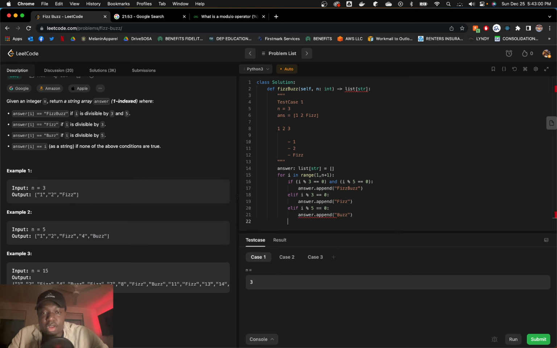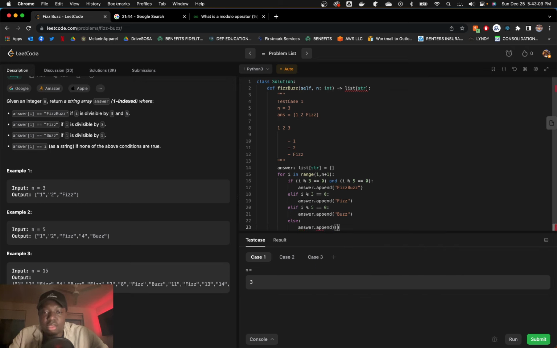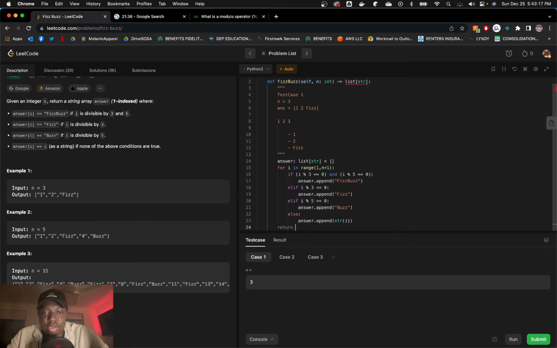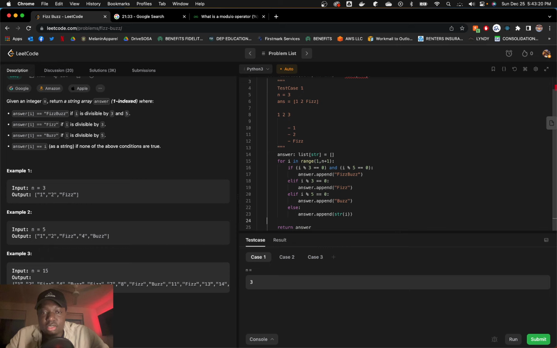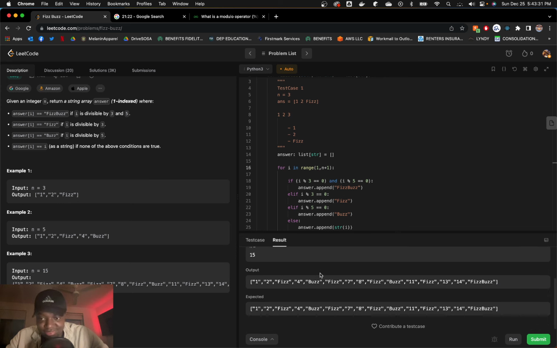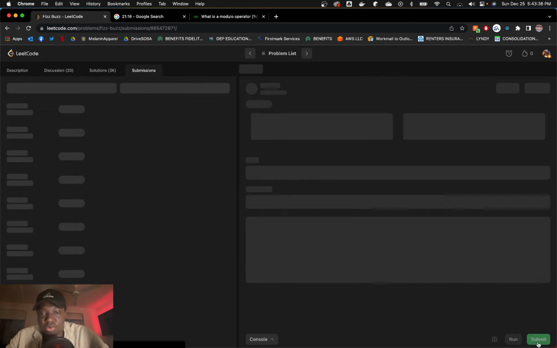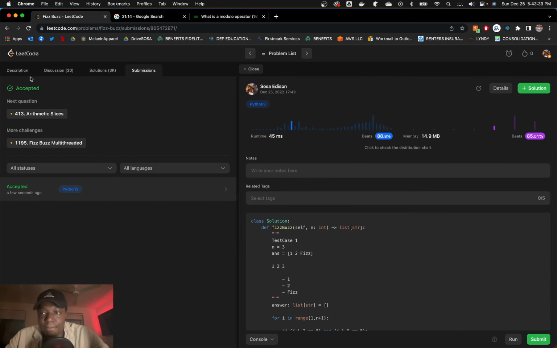And then if none of these hit, we just do an else statement and do answer dot append the string version of I. At the end, we would just return answer. Is that valid? Does that work, guys? Is that everything we need? I'm pretty sure. Let's run that. Okay, cool. Let's submit that as a working solution. Thank God. Beats 88% of solutions.